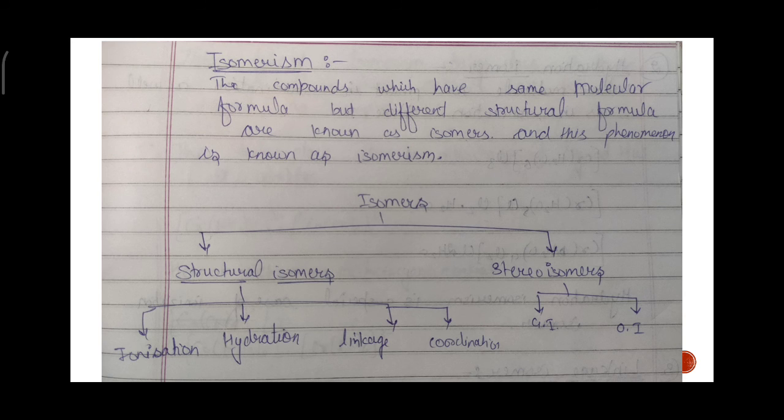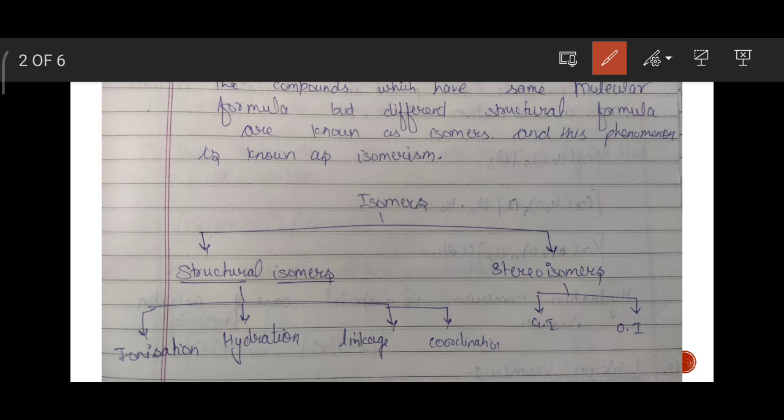So coming to the first topic, we have isomerism. The compounds which have the same molecular formula but different structural formula are known as isomers, and this phenomenon is known as isomerism. Isomers are basically divided into two parts: structural isomers and stereoisomers. In this video we will study structural isomers in detail.